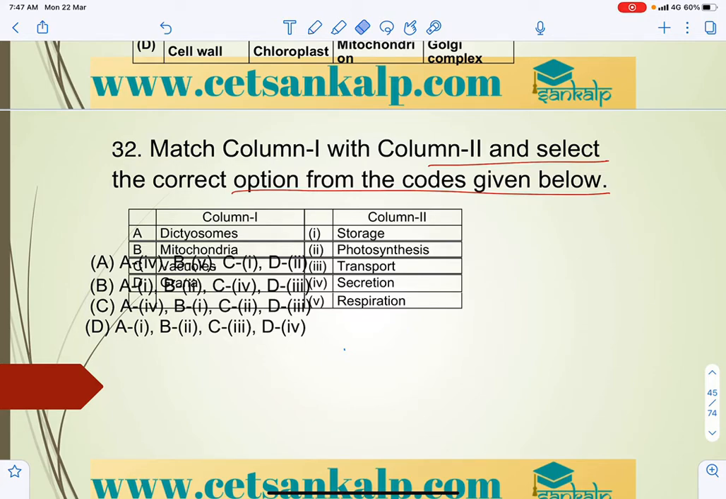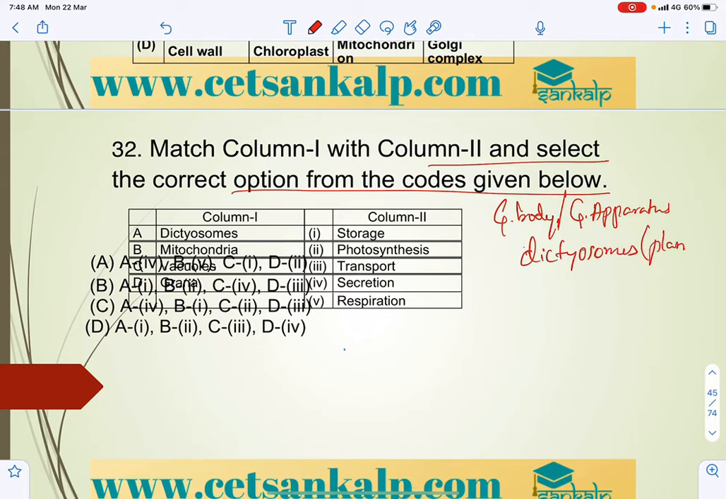The options are clear. Let me read out. Dictyosomes, which are also called the Golgi apparatus. Golgi body, Golgi apparatus, which are also called Golgi complex, and in plants these are called dictyosomes.